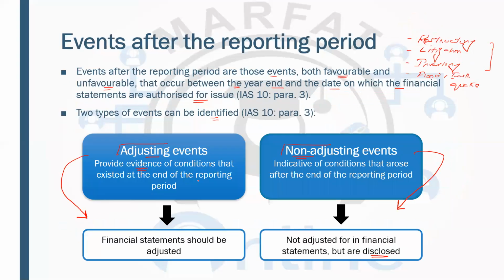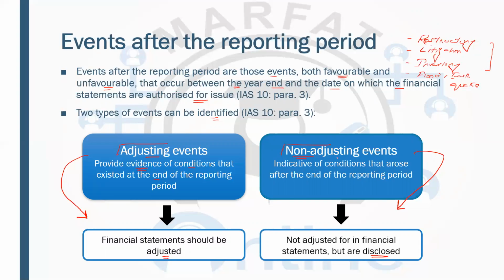Now we have sorted it out by saying that if that event has evidence available at the year end, that is known as an adjusting event. It provides evidence of the condition that existed at the year end, and because it has a connection with the year end, we're going to adjust it in the current year financial statements.